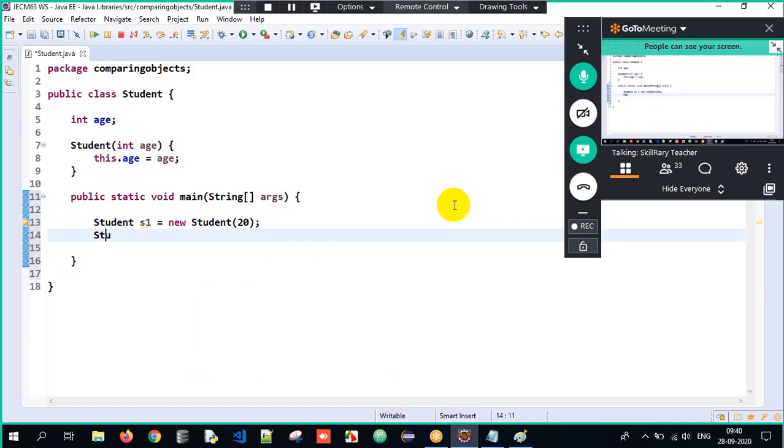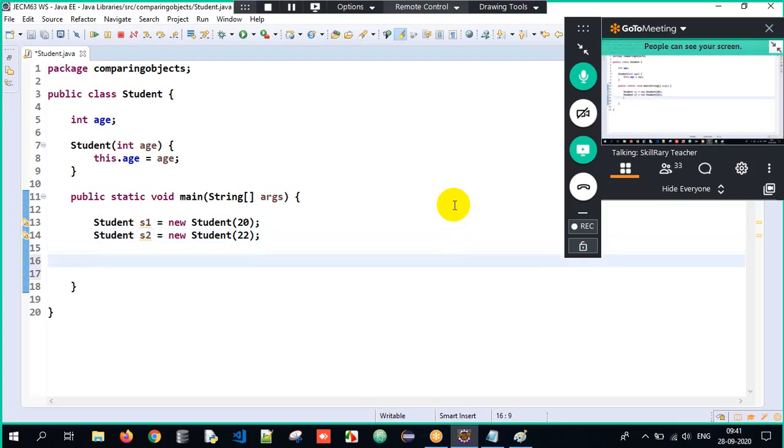And I'll create one more student object, Student S2 equals new Student of age 22. So there are two students, and their respective ages are 20 and 22.